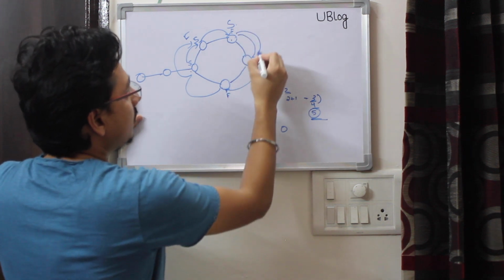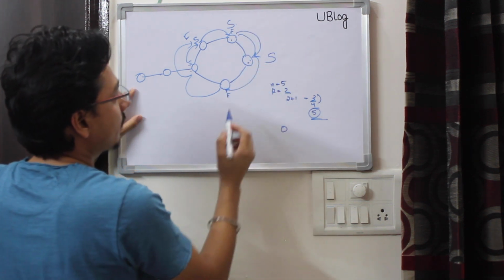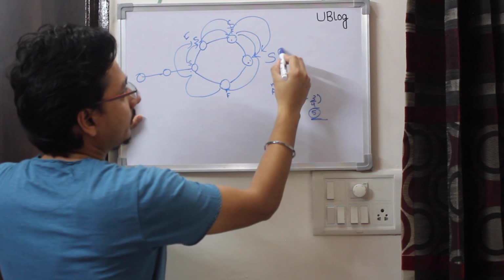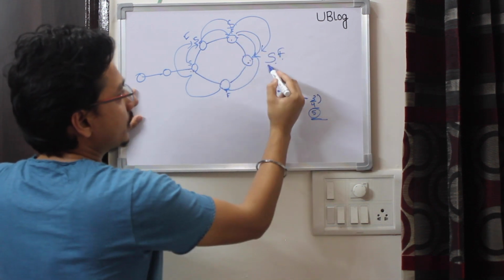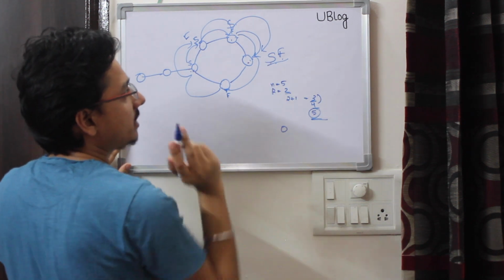Next, the slow pointer will move here and the fast pointer will move here, which means both are the same, and the difference is 4, because 1, 2, 3, 4, 5. The difference between both of these is 5, and they are at the same point.